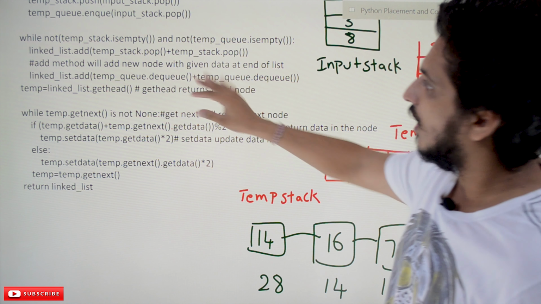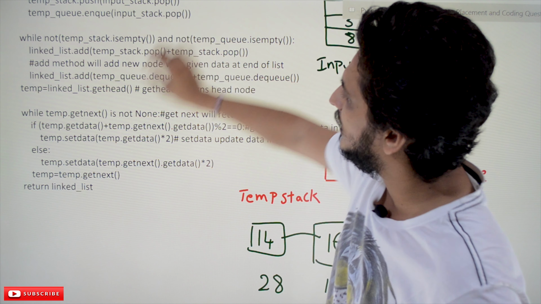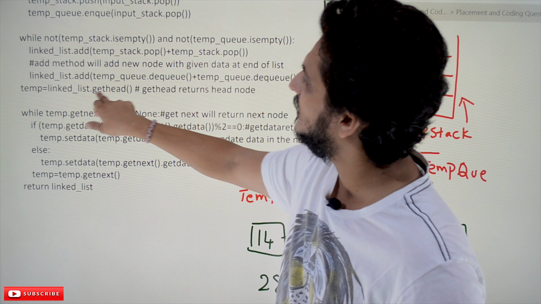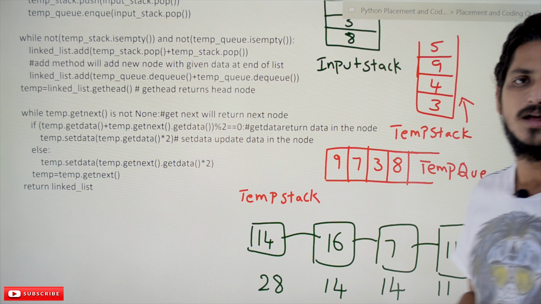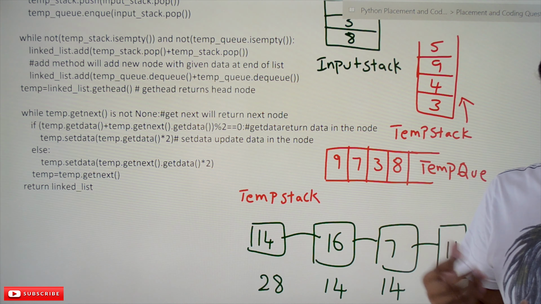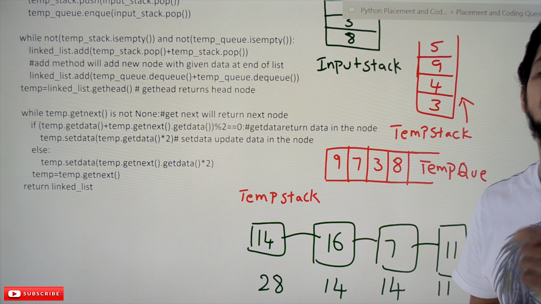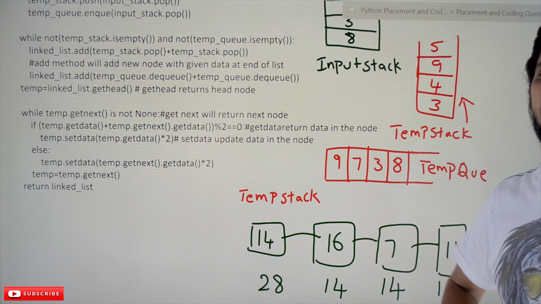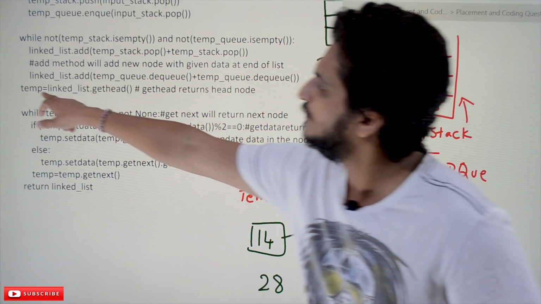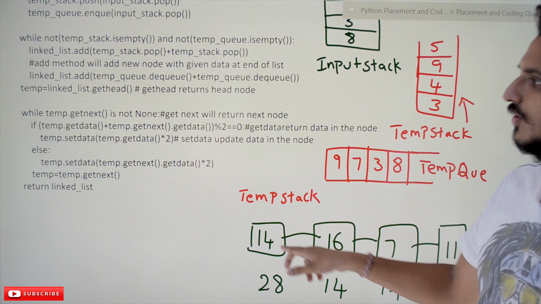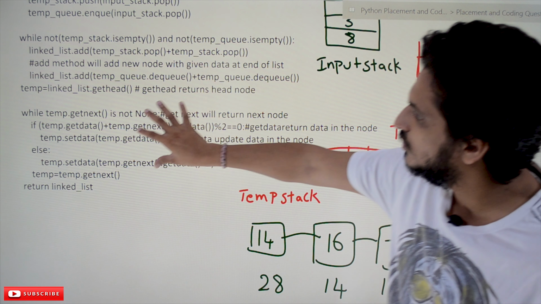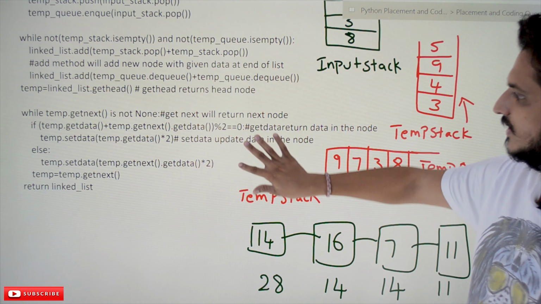Okay, now after completing this loop, temp is equal to linked list dot get head of, meaning the head node address is obtained and placed in temp. That is what the get head of method is doing in the linked list. So temp is pointing to the head node. Now we have to understand what the next loop is trying to do.